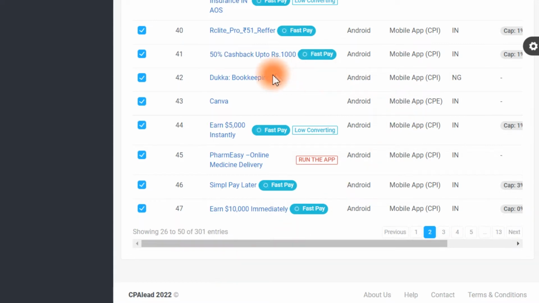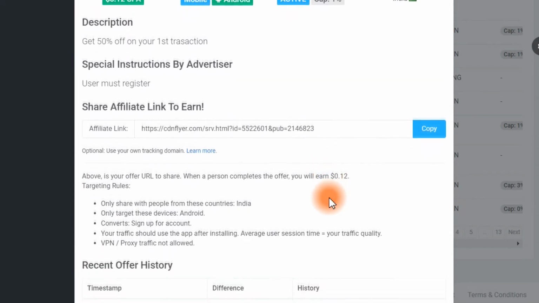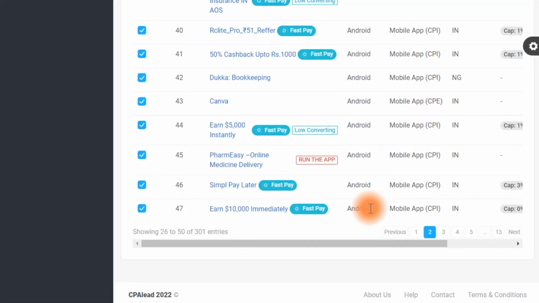To have access to the link of any offer, just click on the offer and then copy the affiliate link over here. You can also get the information about this offer and of course everything else that you need. Now guys, the money, it's not a lot. It can be $2, $3 per each of these affiliate links. But don't worry about this part because I'm going to show you where you can have access to a lot of traffic that you are going to drag down to your affiliate link and make you get paid a lot.